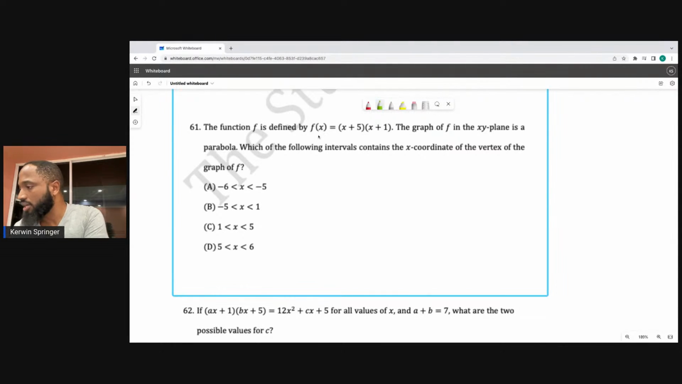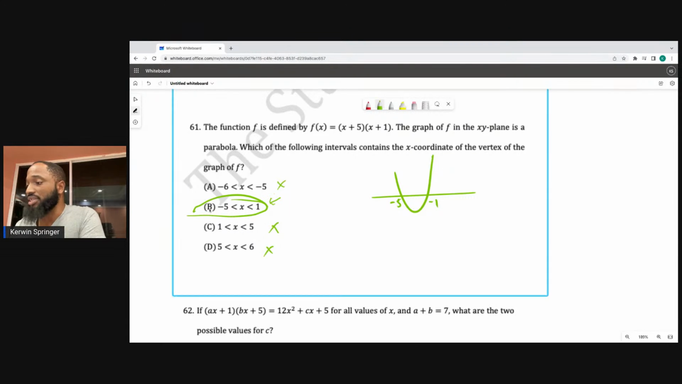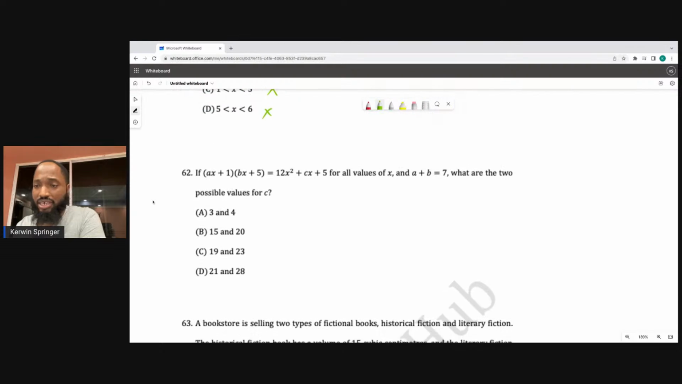The function f is defined by f of x is equal to x plus 5 multiplied by x plus 1. The graph of f in the xy plane is a parabola. We expect -5, -1. Which of the following intervals contain the x coordinate of the vertex? So it's in between here. It's not in between this. It's not in between this. It's not in between this. So B. Although it's supposed to be -1, even though they have 1 here, that's okay. It's still in between there, right? So weird things to make you second guess.